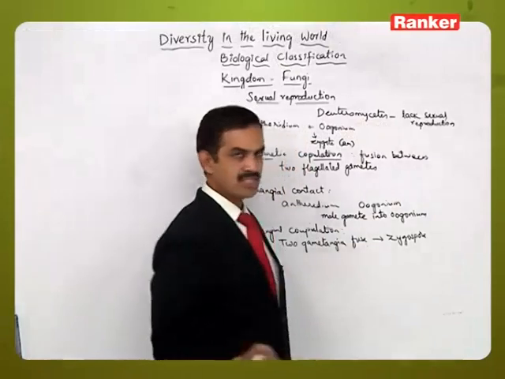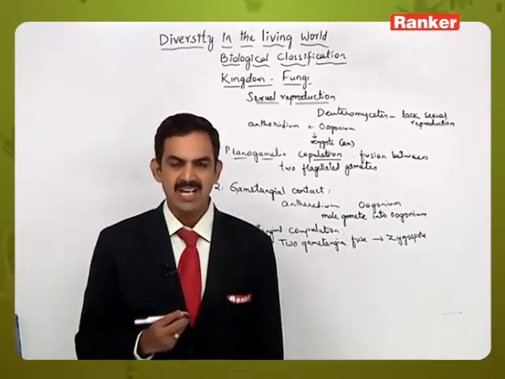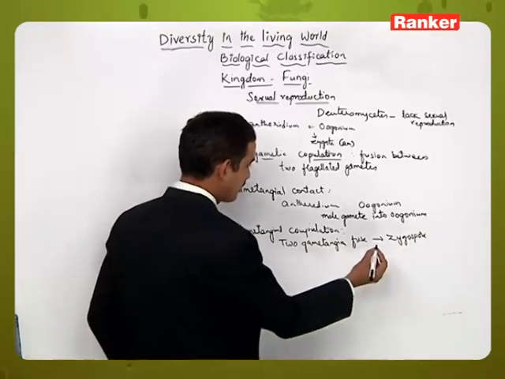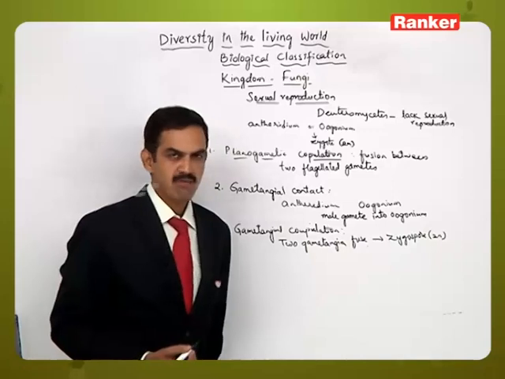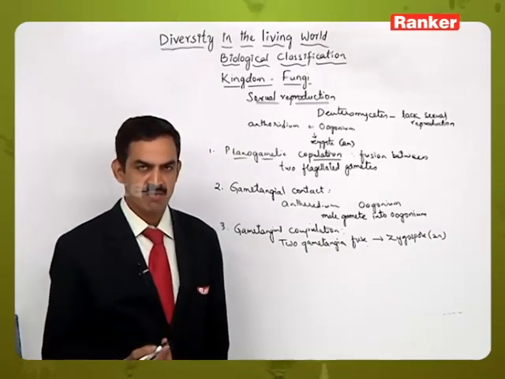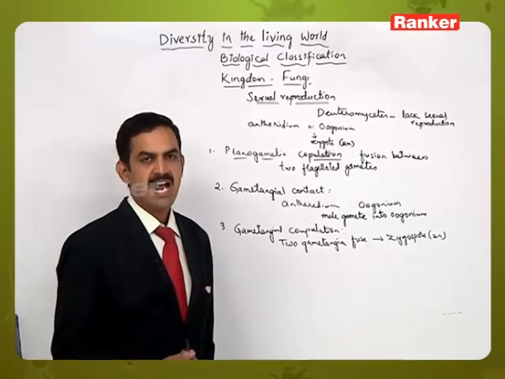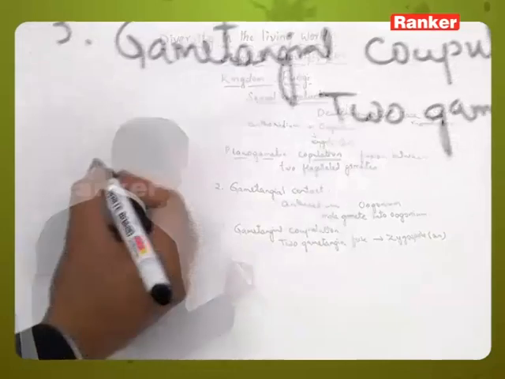Actually, zygospore is a structure in which the zygote is surrounded by a thick wall around it. So this type of structure is called a zygospore, which is diploid in condition. The zygospore will undergo meiosis to produce the haploid structures from where the new individual will be produced, which is a haploid plant body.